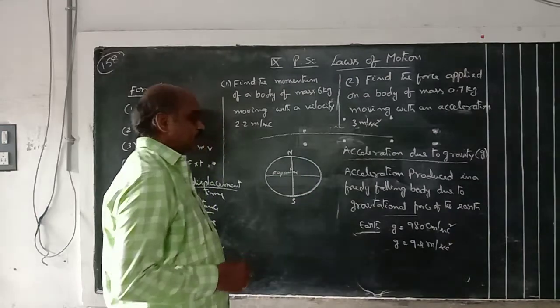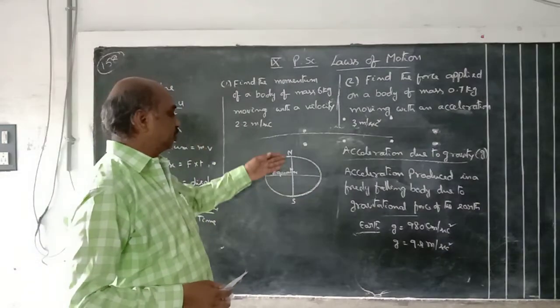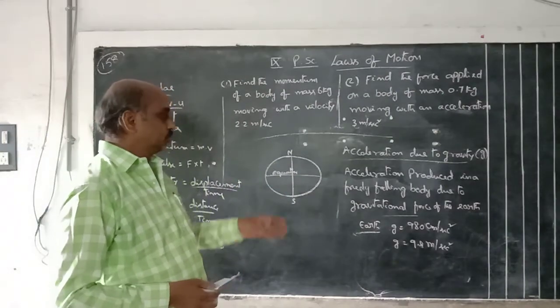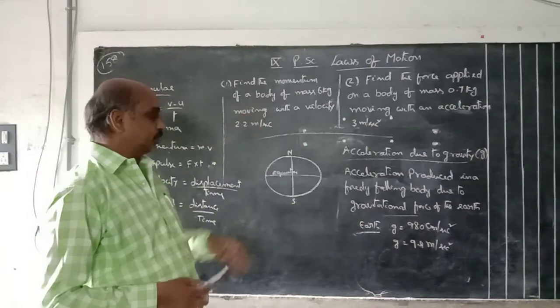On the north and south poles, the g value is maximum. At the poles, the g value is maximum. On the equator, the g value is minimum. Okay, these are all discussed in intermediate, no problem.